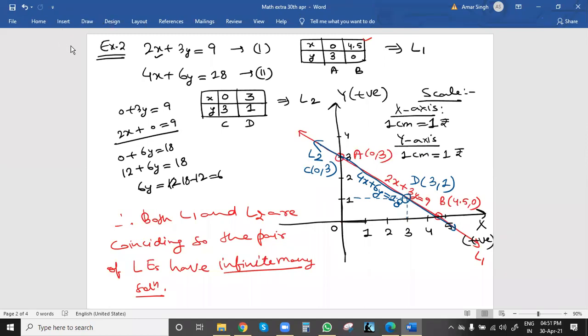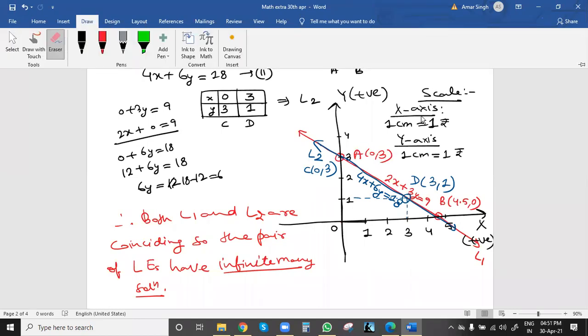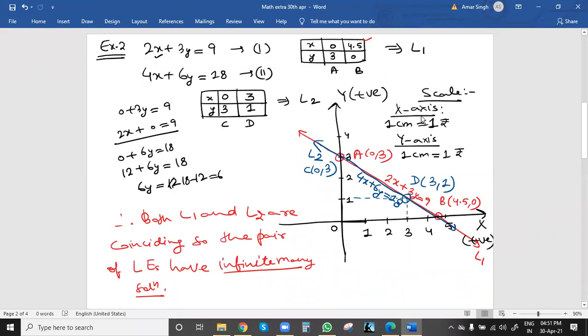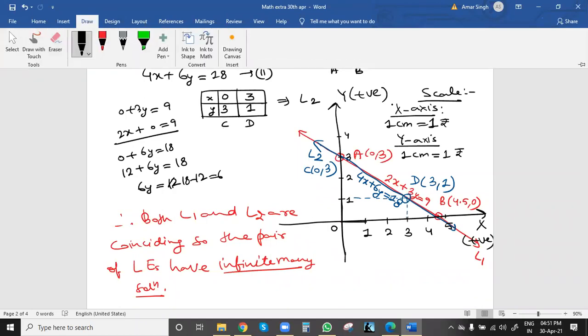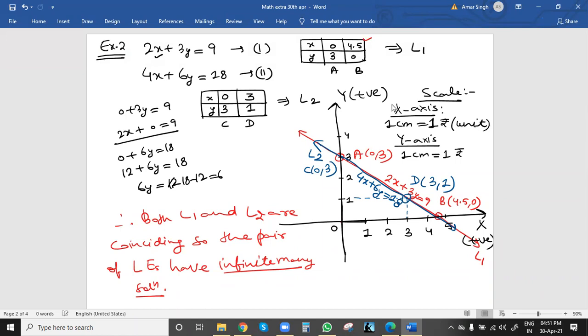Or if you are confused, you can simply write 1 unit. The unit will be rupees here. Any value of x and y we get is in rupees, meaning the price of 1 pencil and 1 eraser.